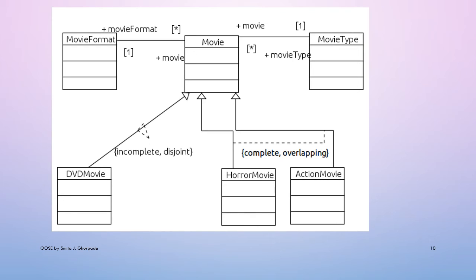So for DVD movie, its constraint is given as incomplete or disjoint. These constraints are applied here. And for horror movie, the constraint is given as complete and overlapping. Same way for action movie, the constraint is given as complete and overlapping. Like this, in curly braces, we can mention the respective constraint of that component.